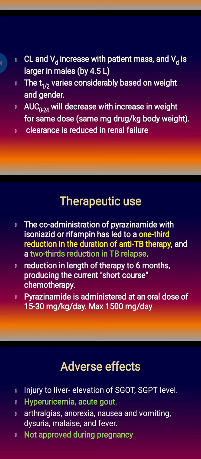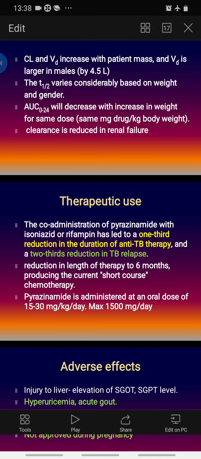So there is a 1/3 reduction in the duration of antitubercular therapy as well as a 2/3 reduction in tuberculosis relapse cases, producing the current short course chemotherapy. Dose requirement is high, so pyrazinamide is given mostly in uncomplicated tuberculosis in the first 2 months only, and that is enough to reduce the duration of the tuberculosis treatment significantly.